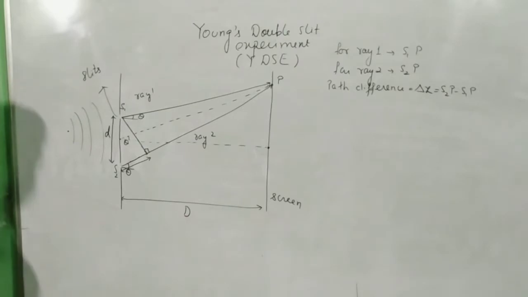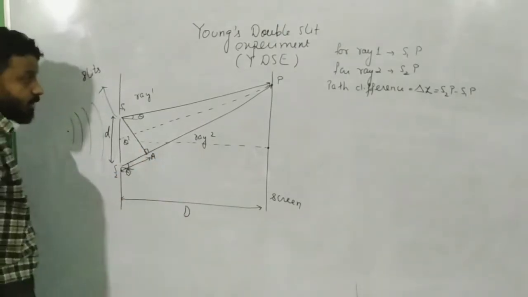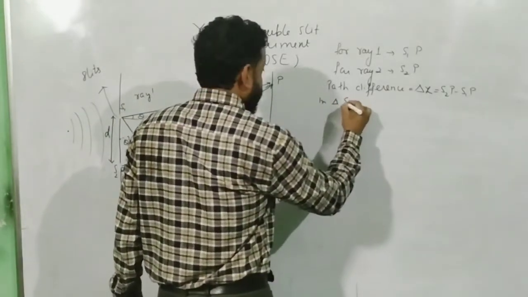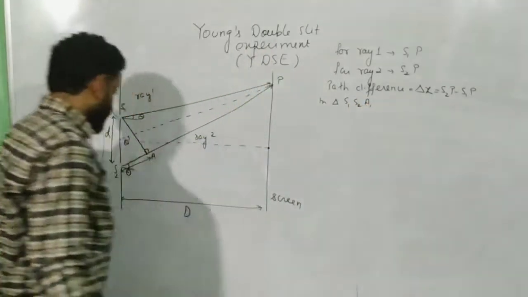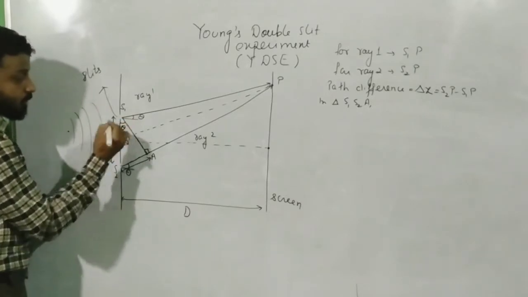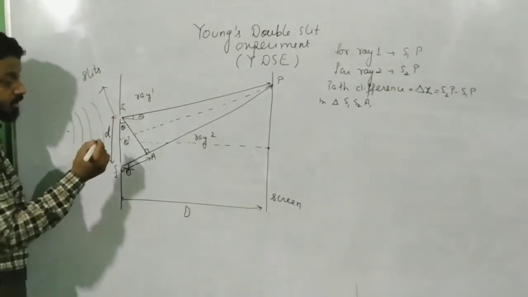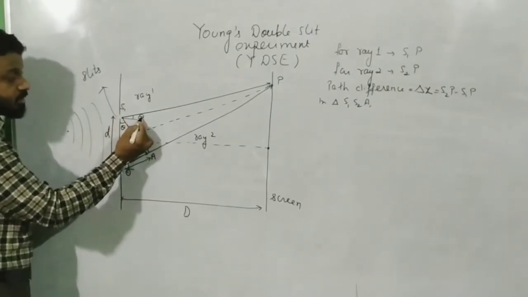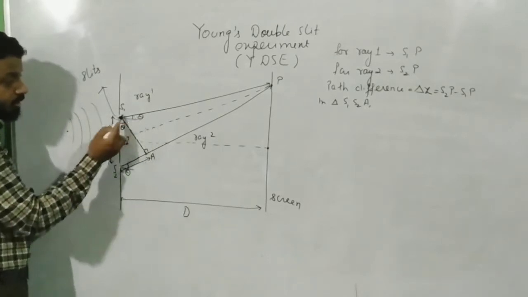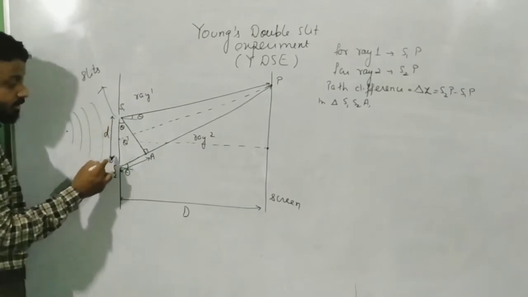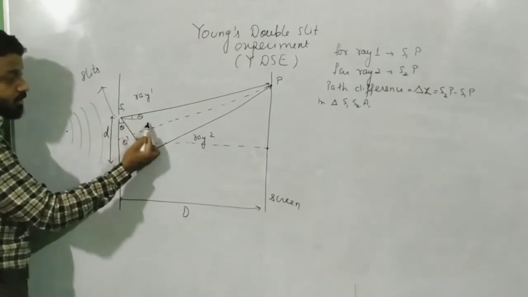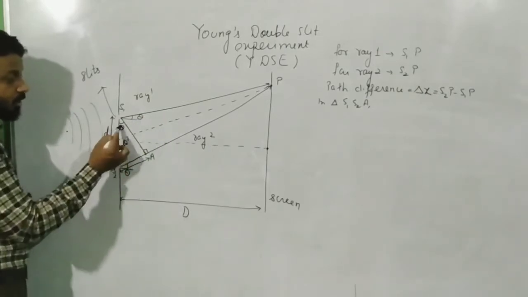Now how will I find that? Let me consider this point as point A. So here we will write in triangle S1 S2A. Remember, if this angle is theta, this angle will also be theta. Think why. The answer is, if two lines make an angle theta, then their perpendiculars will also make an angle of theta. This line is perpendicular to this ray, and the slit line is perpendicular to the horizontal line. So if ray 1 and this make an angle theta, their perpendiculars will also make an angle of theta.